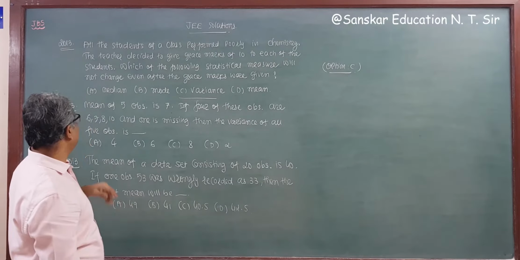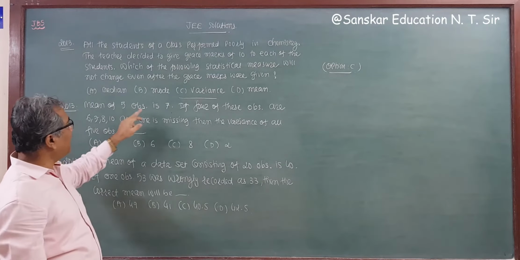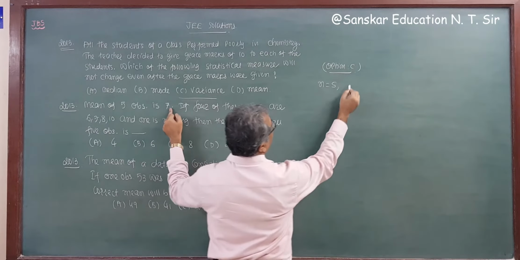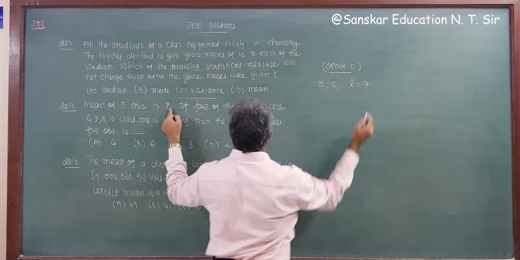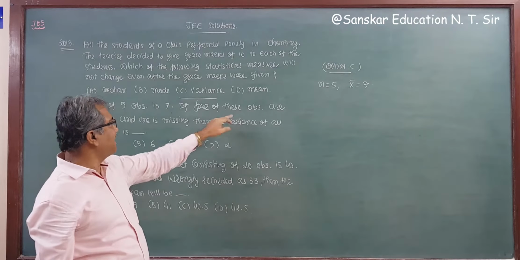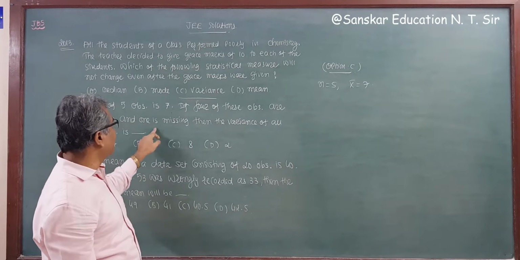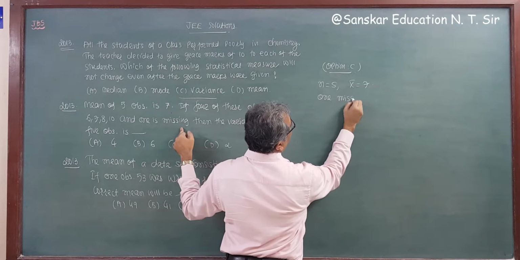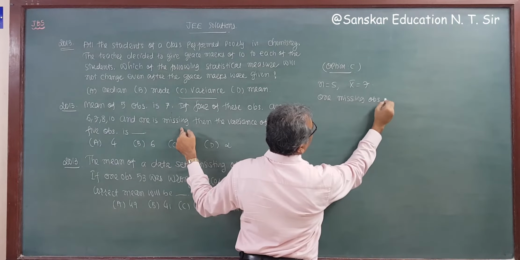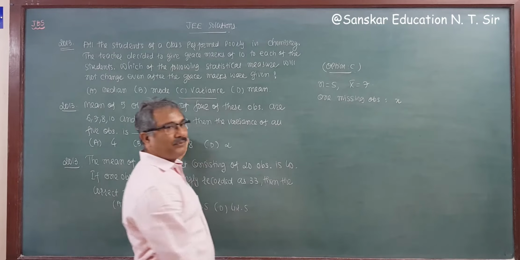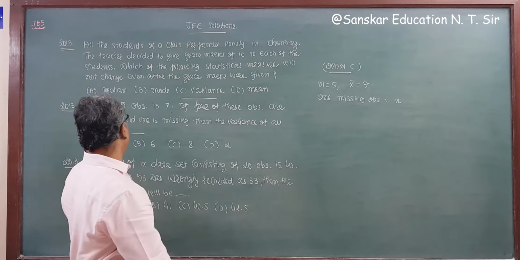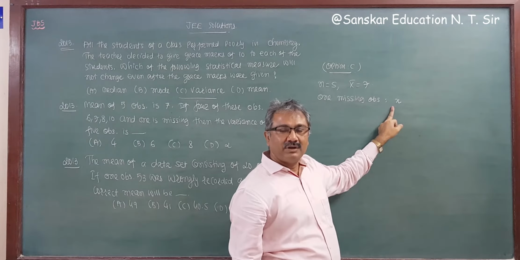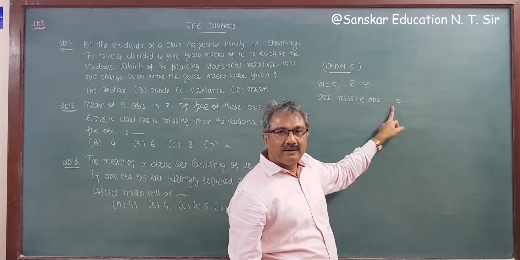Now, another question from 2013. Mean of 5 observations. So n is 5 and the mean x bar is 7. If 4 of these observations are 6, 7, 8, 10 and 1 is missing, we assume that the missing observation is x. Then for the variance of all these 5 observations, first of all we have to find x, and then we are able to find the variance.